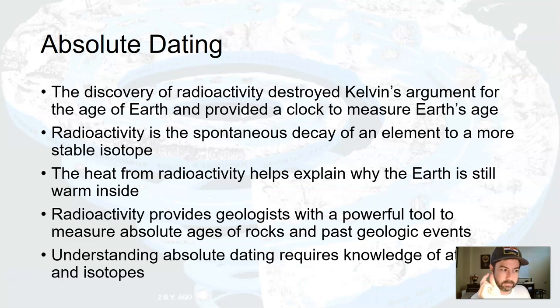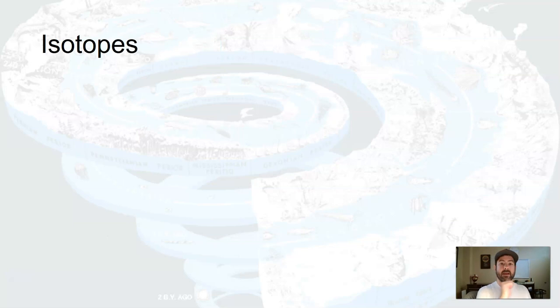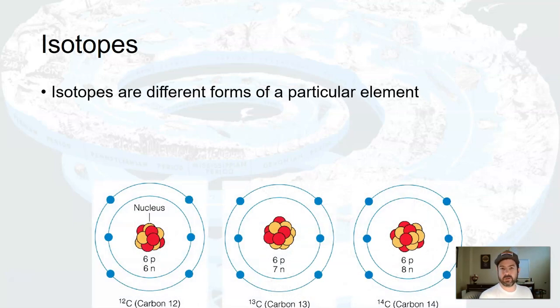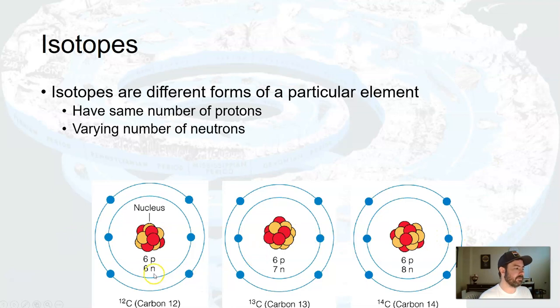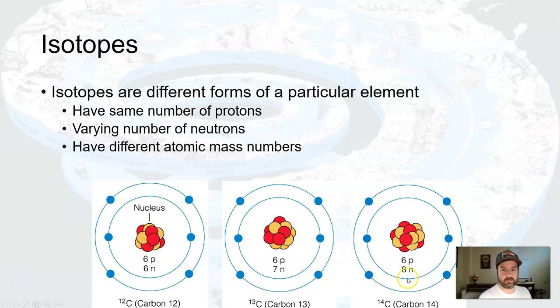But to understand absolute dating, we have to go back to talking about atoms and isotopes again, just for a little bit. All right. Isotopes, and we talked about this last unit. So isotopes are different forms of a particular element. They have the same number of protons, but they have a varying number of neutrons, which then causes them to have a different atomic mass. So again, the big thing with isotopes, they have a different number of neutrons, same number of protons.